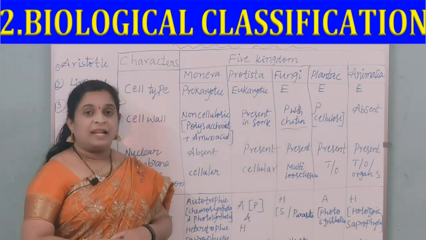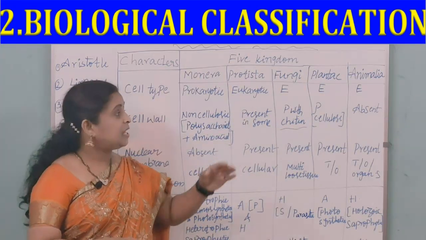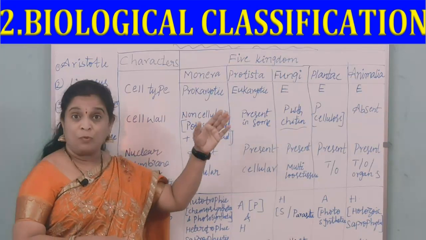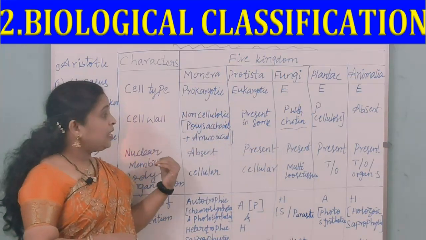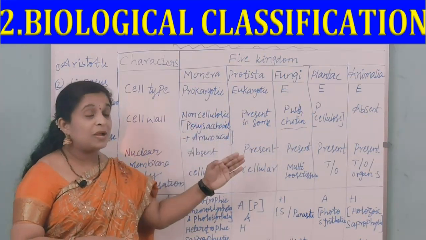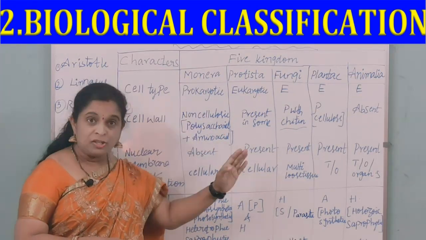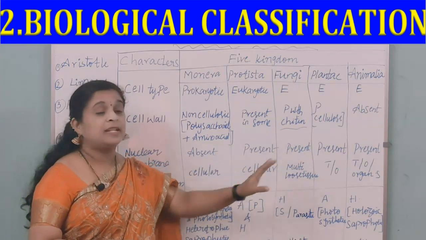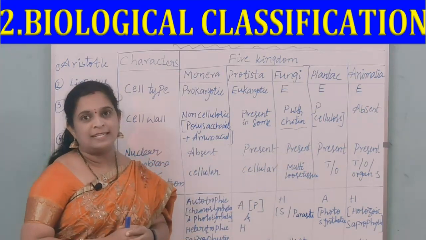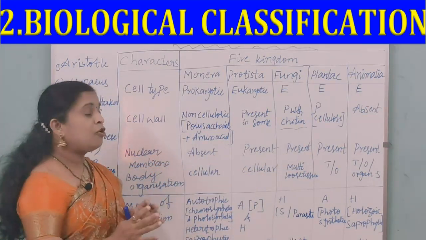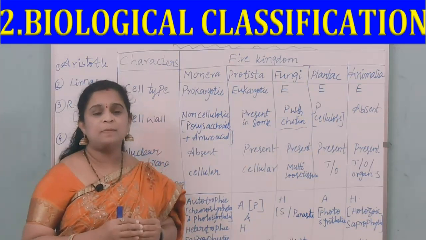Next comes the Animalia. Here it is also eukaryotic, but here you can see the cell wall is absent, and the nuclear membrane is present, and here you can see the cell organization from tissue to the organ. Now in this particular one you can see even the organ system. And the next one is the mode of nutrition, which is holozoic. Holozoic means what?